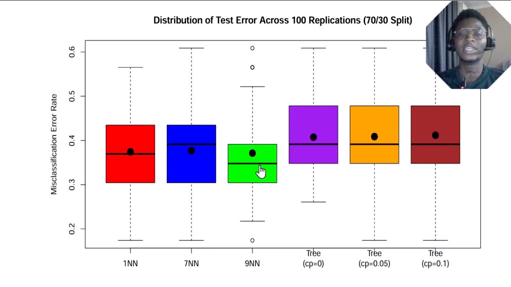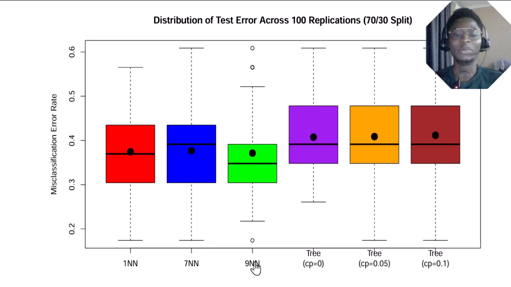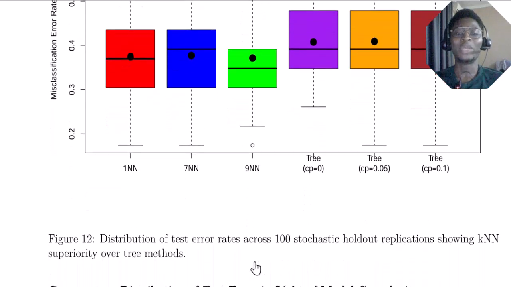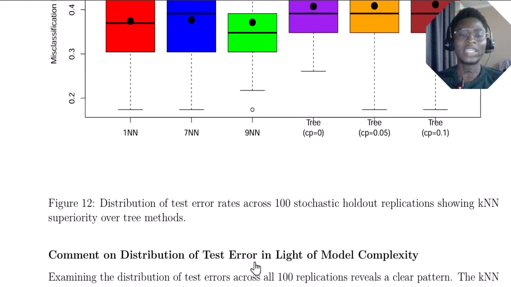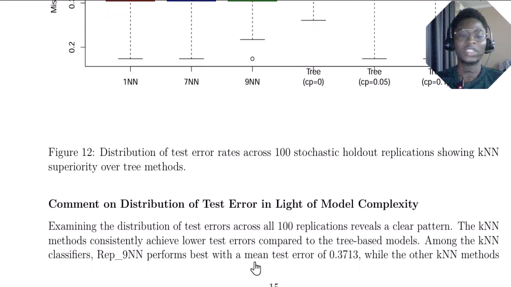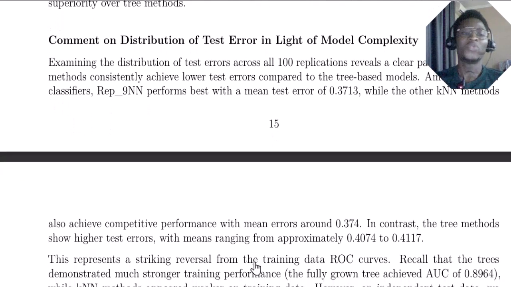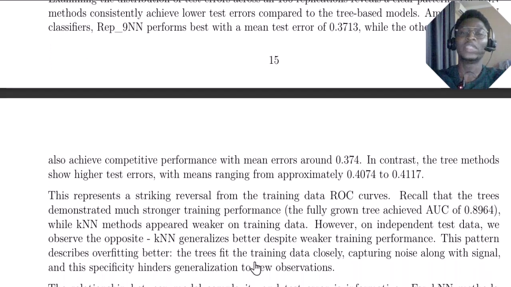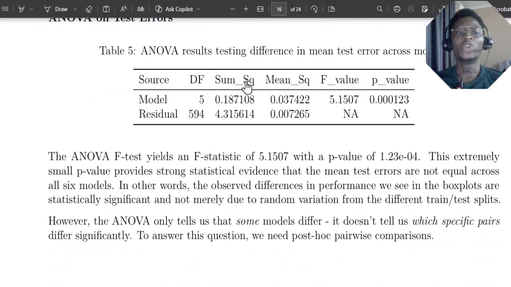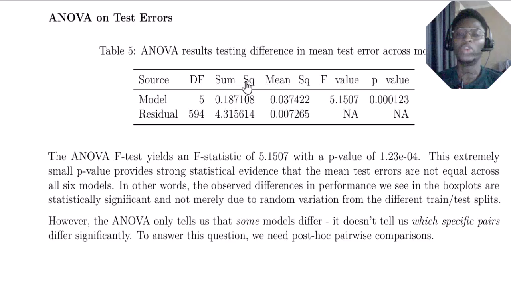So in this case, I will go for 9 neighbors, because this one helps us to minimize the error on the testing set. This one is trustworthy because this is unseen data that the model has not seen before, compared to when we have one neighbor, which has already seen everything and we are still testing it on that same dataset again. That's overfitting basically.